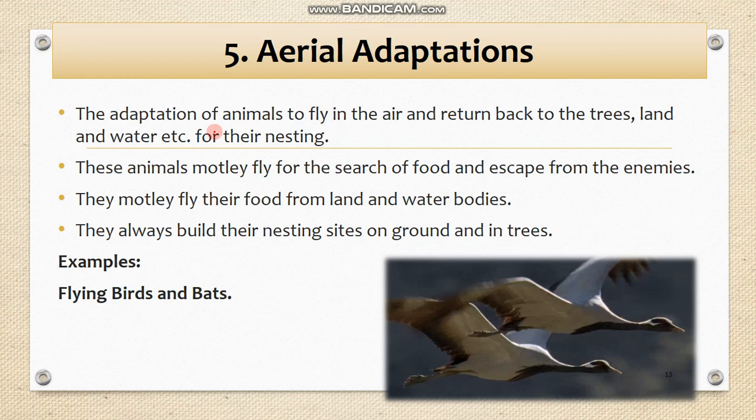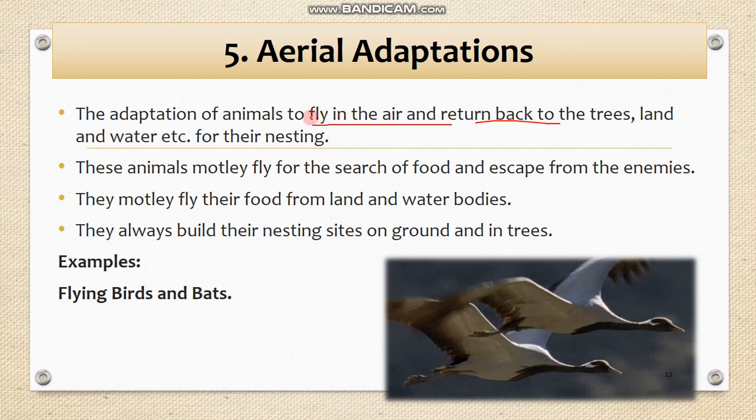These animals, for example, I am discussing the birds and bats, etc. They have both types of life, arboreal as well as aerial. They build their nests, and they have a strong gripping ability to grip the branches of trees. But they have another adaptation, which is flying in the air and returning back to the trees and land water bodies, etc., where they have their breeding ground.